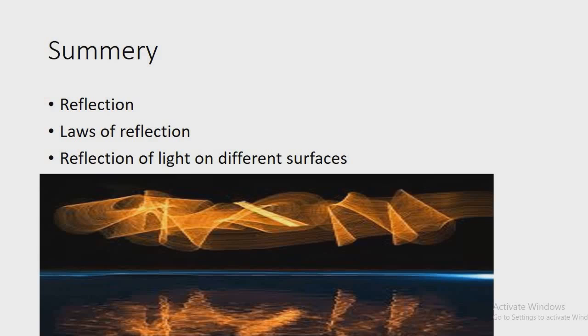Summary. In this chapter, we saw what is reflection, what are laws of reflection of light, and also we saw reflection of light on different surfaces. So that's it for this chapter.